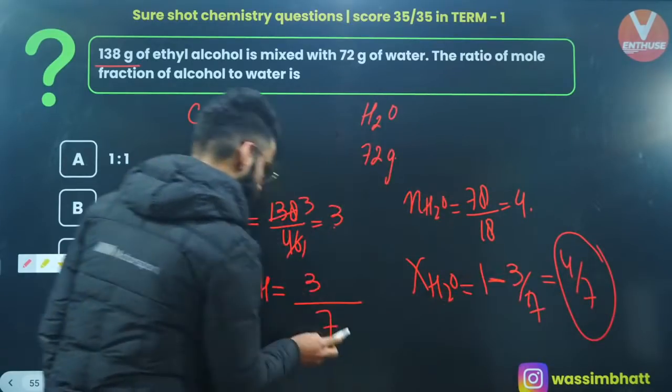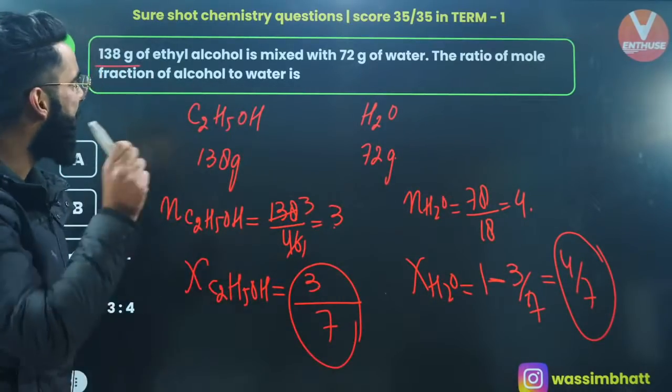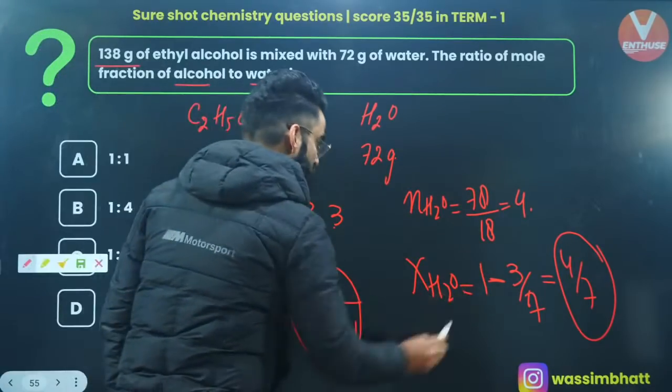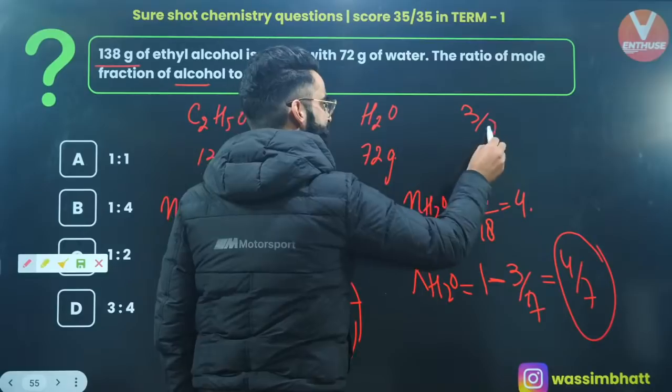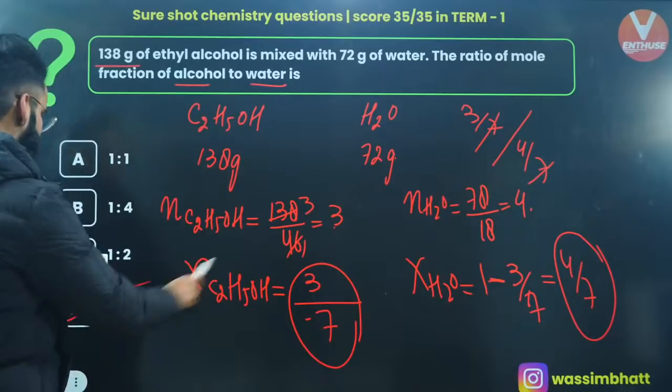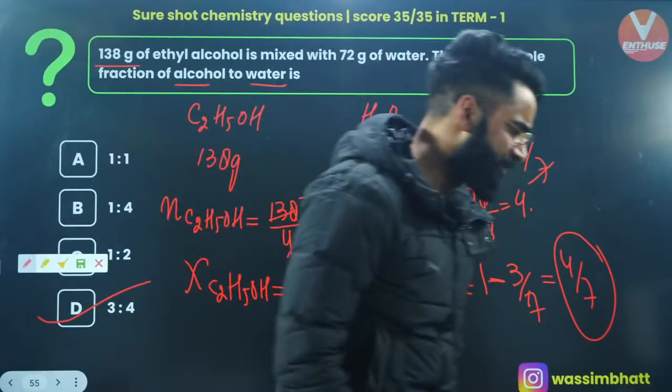I got the mole fraction of each. What do I need to calculate? I need to calculate the ratio of mole fraction of alcohol to water. Alcohol to water, right? So 3 divided by 7 whole divided by 4 divided by 7. So 3:4 is going to be the correct answer, right? So it's going to be option D, which is the correct answer, my dear people, right?